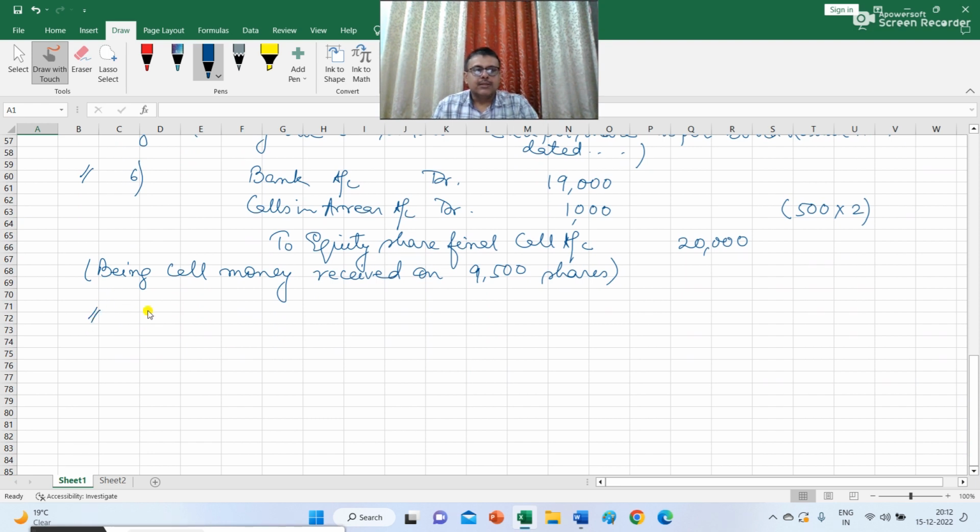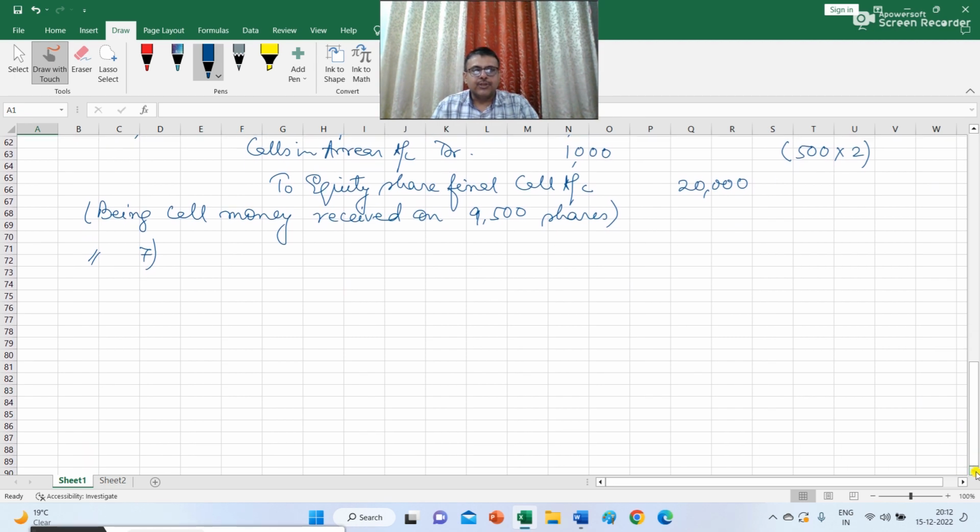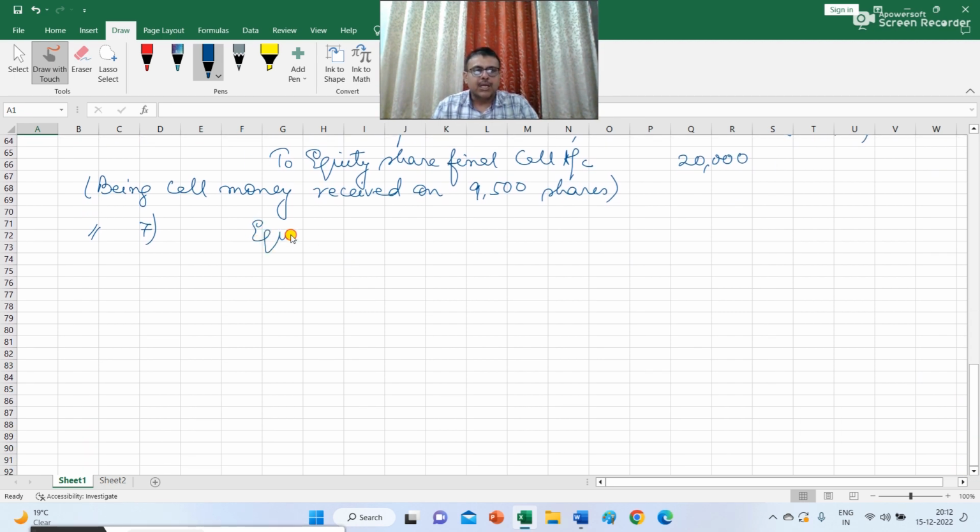Now I have to write the forfeiture journal. The person who was holding 500 shares didn't pay the allotment and the call money. It was decided by the board of directors to forfeit those shares. So regarding the journal entry for forfeiture, equity share capital account debit. The amount will be 500 shares multiplied by 10, is rupees 5,000.